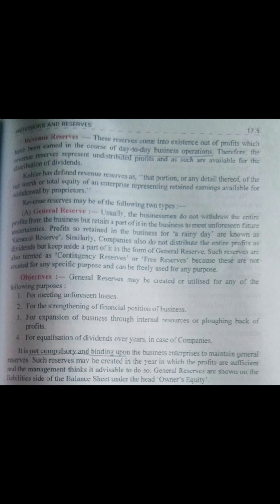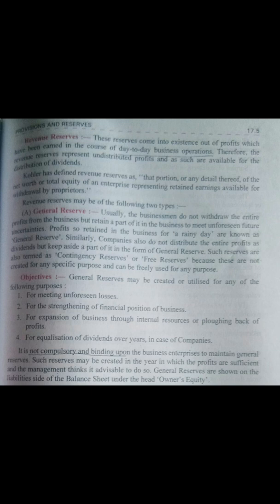As I've told you, sometimes when a company suffers losses, it may affect the amount of dividend received by the shareholders. So to create uniformity in dividend for a number of years, a company may take out some funds from the reserve and pay them as a dividend to the shareholders to satisfy them.